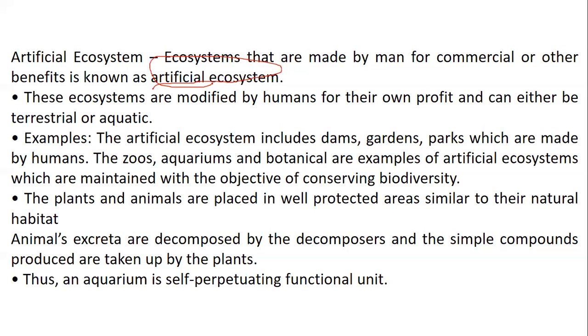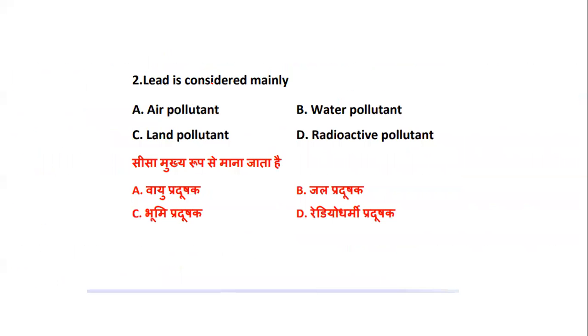The plants and animals are placed in well-protected areas, which are similar to the natural habitat. Animal excreta are decomposed by the decomposers, and the simple compounds produced are taken up by plants. Thus an aquarium is also a self-perpetuating functional unit. So we have understood what an artificial ecosystem is. You can get an odd-man-out question where you have to identify whether the ecosystem is artificial or natural. Question number 2: lead is considered mainly as what?